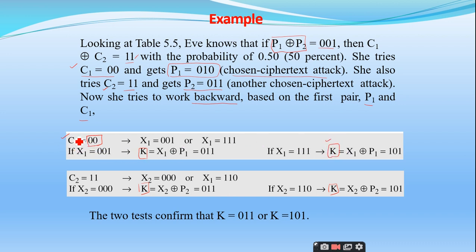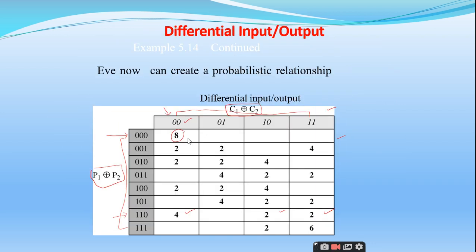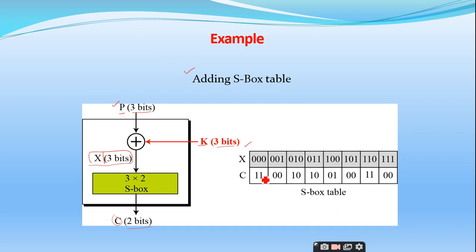How she can get the key is, if C1 is equal to 00, she finds all the possible combinations of the intermediary text. So she goes to this S table, and if C is equal to 00, how many combinations do I have here? These three combinations.